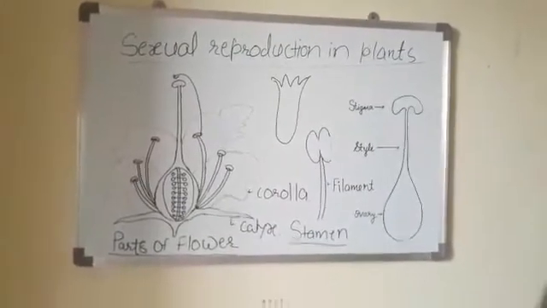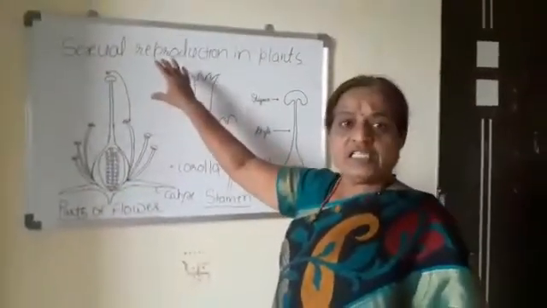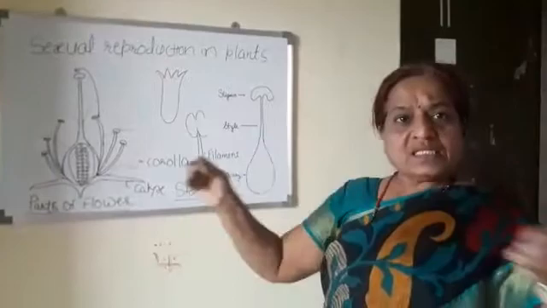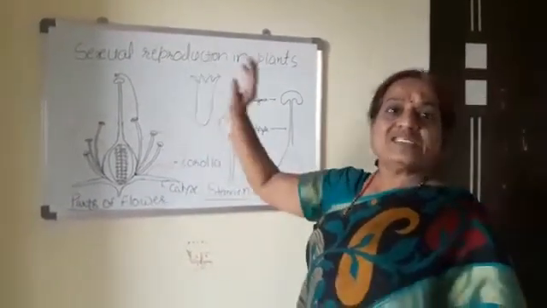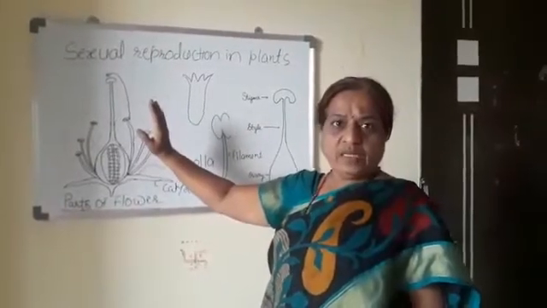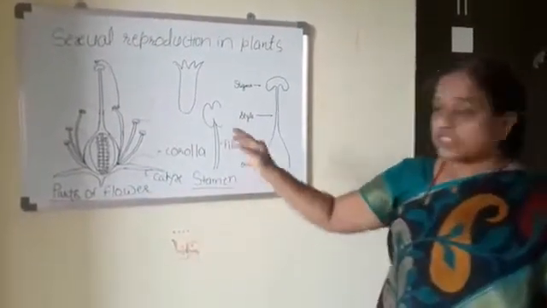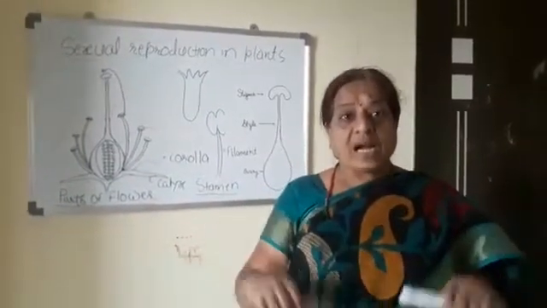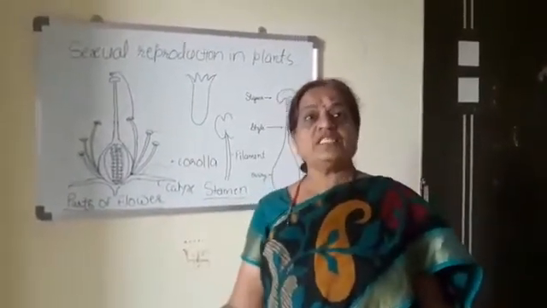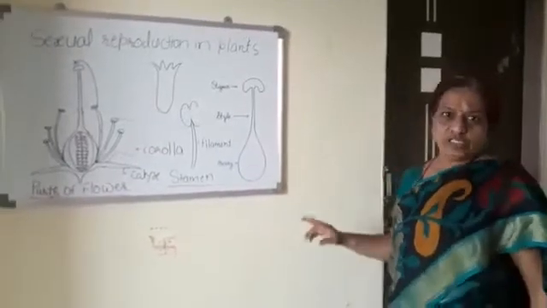Pollination is of two types. When pollination takes place in the same flower or between two flowers of the same plant, it is known as self-pollination. On the other hand, when pollination takes place between two flowers of two plants of the same species, it is known as cross-pollination.